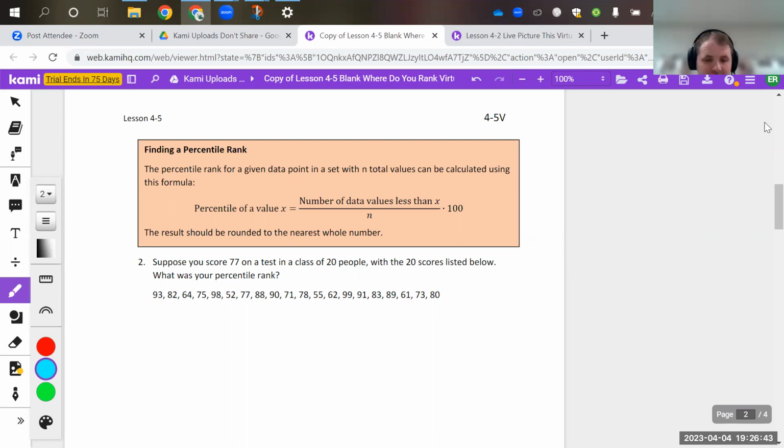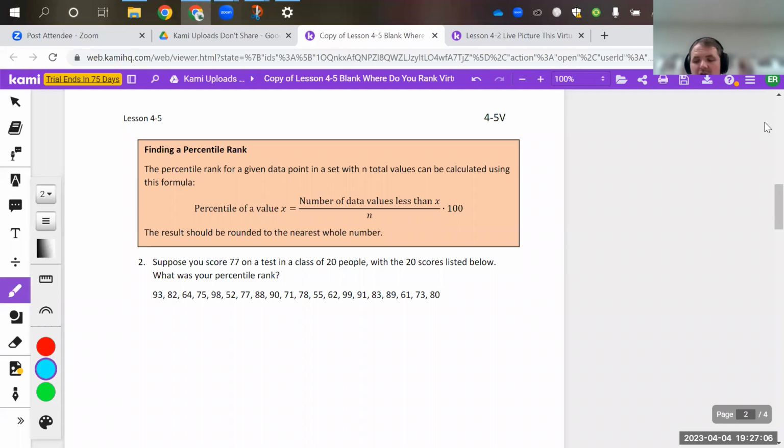A classic mistake is people just saying, oh, they're in the 77th percentile. If there were 100 people and they all scored from 1 to 100, then sure. But a 77 is not necessarily the 77th percentile.